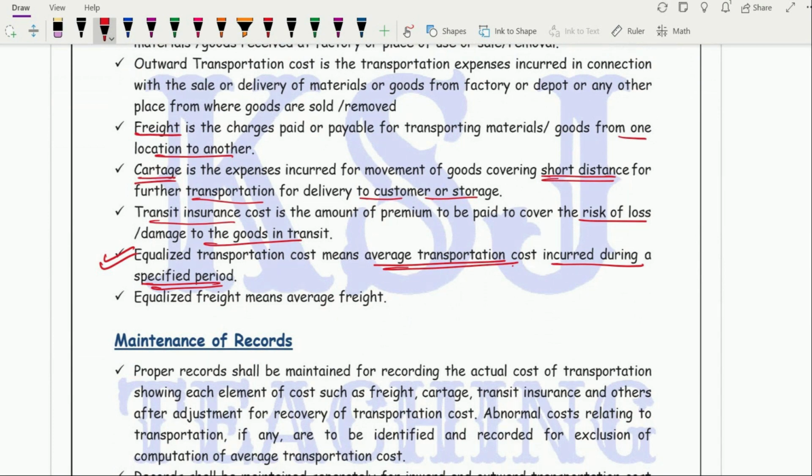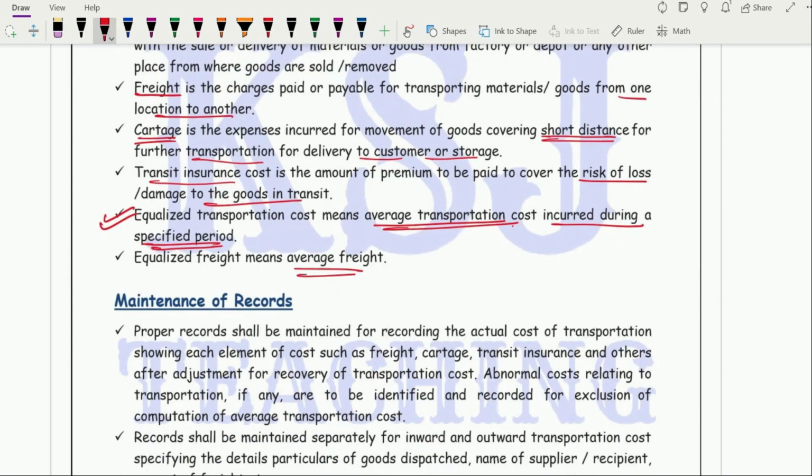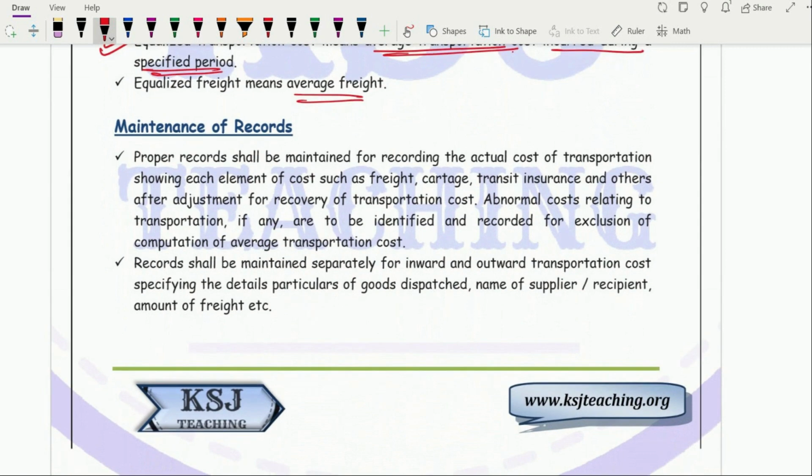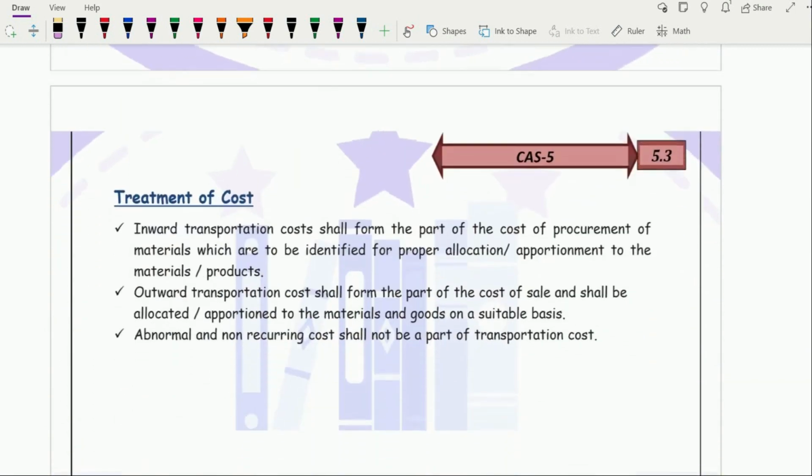Equalized transportation cost means the average transportation cost incurred during a specified period. This is known as equalized or average transportation cost. Equalized freight means the average freight that has been paid, right? So you have to maintain the proper records regarding the amount of freight, cartage, transit insurance, the movement of goods from which location to which location, in which vehicle they are moving, right? If there is any abnormal cost incurred, detention charges, penalty, you have to record that also. So all the records have to be properly maintained regarding the transportation, right? Which party booked the material, which party is the receiver, which party is the payer, and the payment is to be received from whom. So all these things you have to record, right?